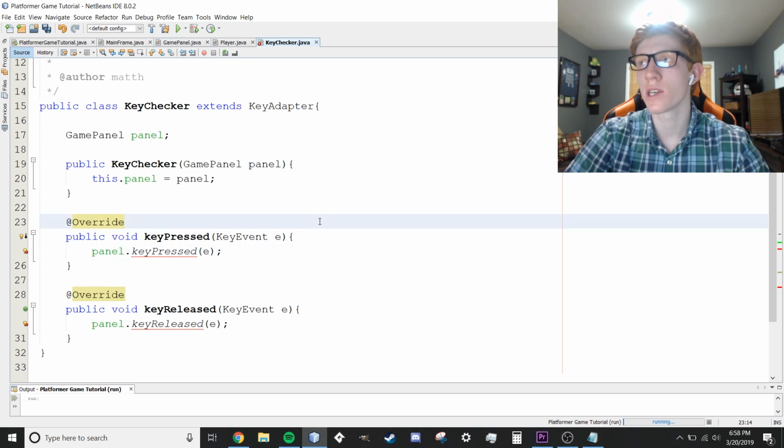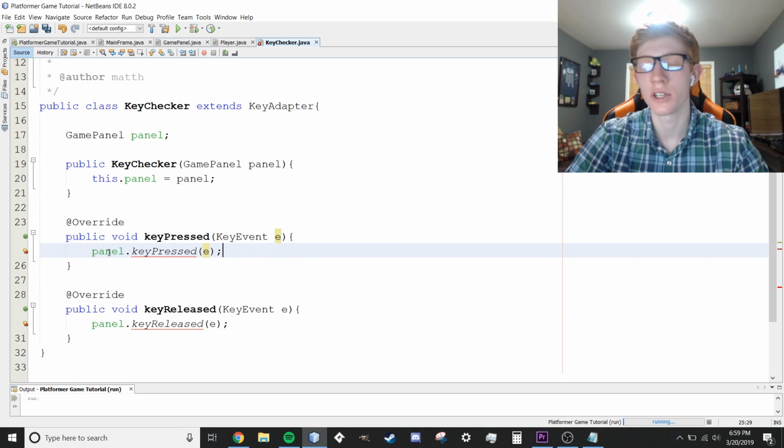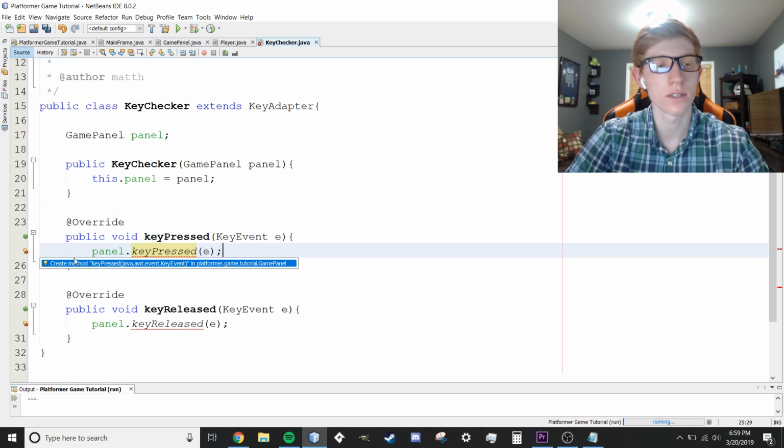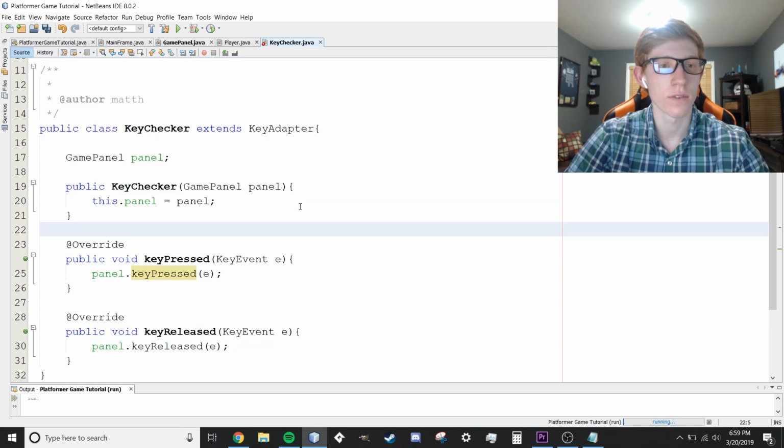What this is going to do is the code is going to call the key pressed method, and then we're going to take the key event that it gives it, and send it into our panel so we can actually do things with it. It's going to give us an error because there is no keyPressed method within the panel. So we can let the code create it for us. We're just going to use a little arrow here and press the first option. It should be the only option for you guys, to create the method right there. Create method, but I'll show you what that did in case you don't get that dialog for whatever reason.